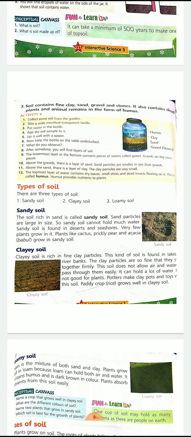The clay particles are so fine that they stick together firmly. This soil does not allow water to pass through easily. It can hold a lot of water. This is not good for most plants. Potters make clay pots and toys with this soil.